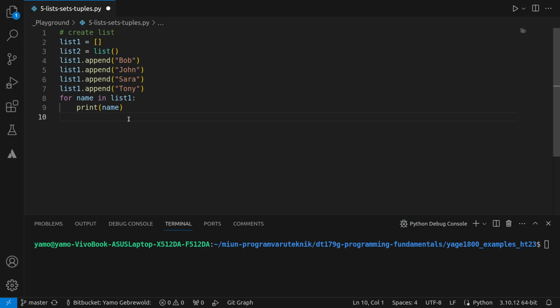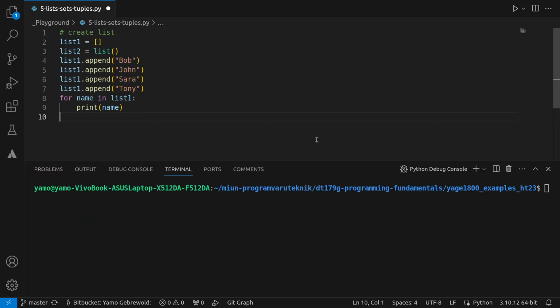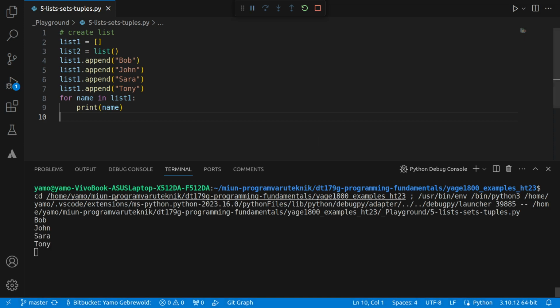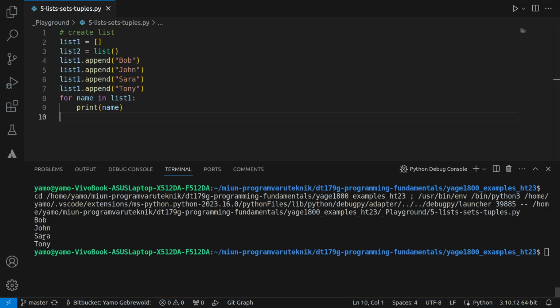Let's print out each name of this list and see what we get. This will be interesting. So we get Bob, John, Sarah, and Tony, which is what I expected. So it's a nice thing to know that you could loop through this list, and you can add things to the list and remove and so on. So this is a really helpful data structure, the list data structure, which exists in many languages.